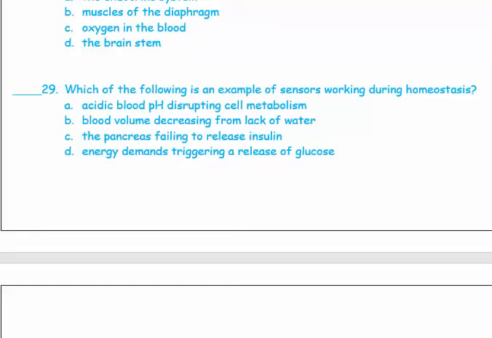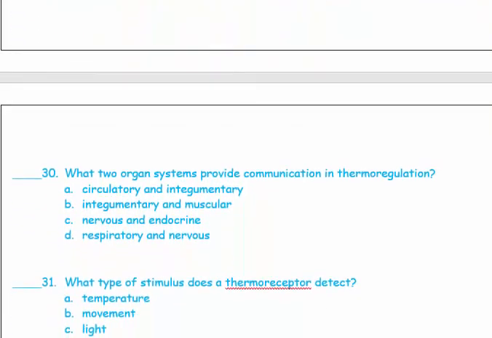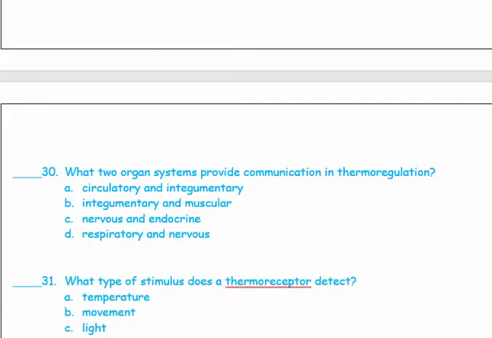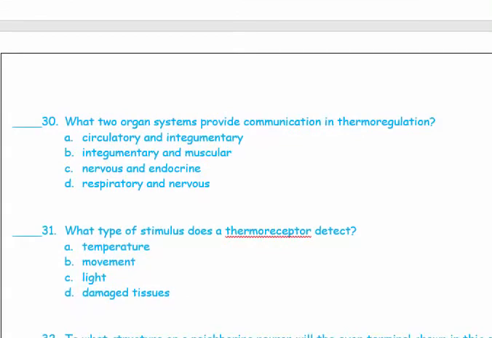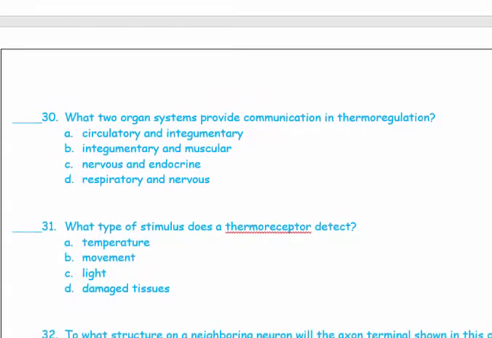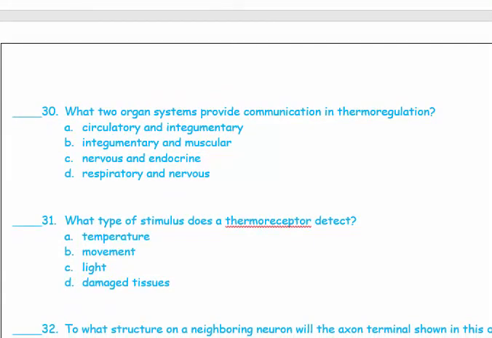Number 30. What two organ systems provide communication in thermoregulation? Of course, it is the nervous and the endocrine system. One is going to feel the increase in temperature, and the other is going to make you sweat in order to regulate your body temperature.